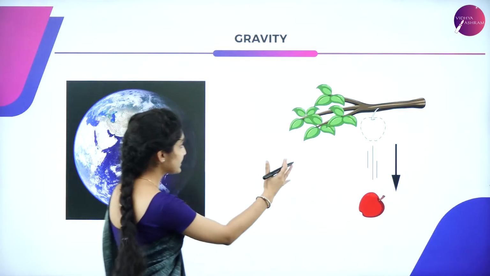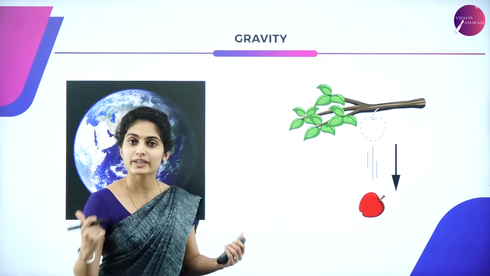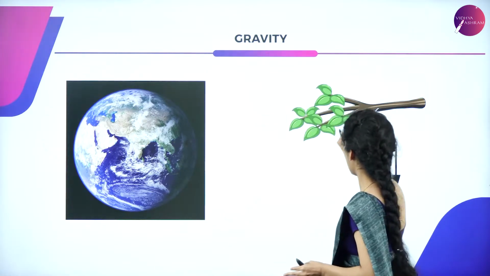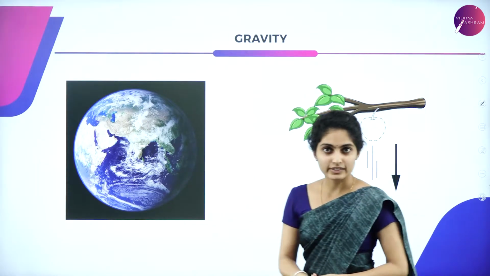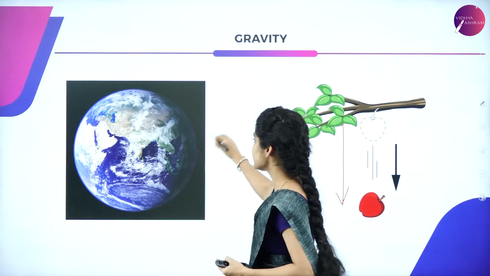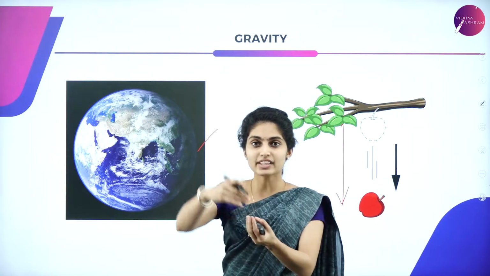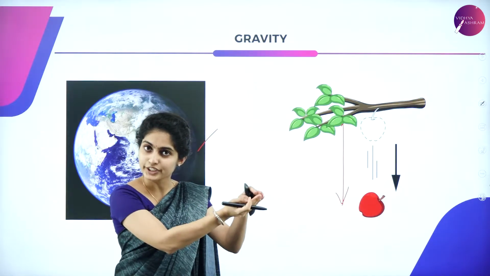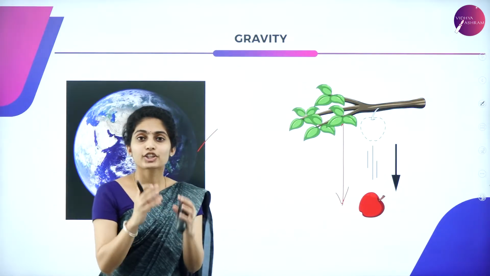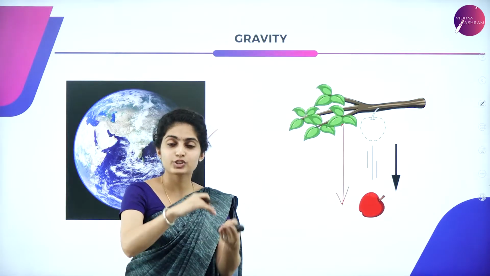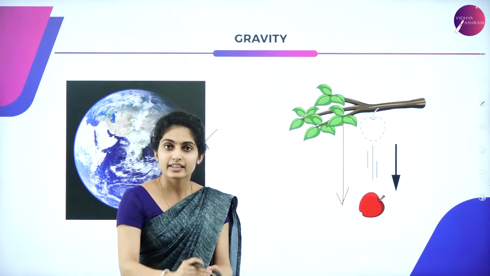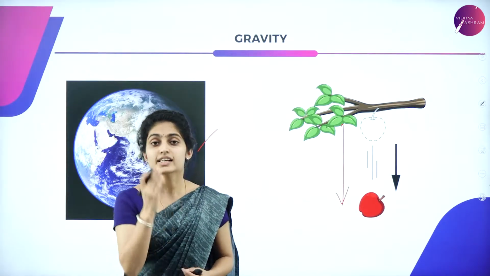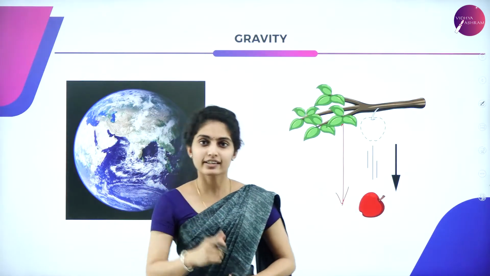For example, by looking at this image itself, you can conclude what gravity is. It is nothing but an apple falling downwards. It is falling downwards to the earth, right? So gravity is acting downwards with respect to the object as well as the earth. The action of an object downwards towards the earth, that is, there is a force of attraction between that object and the earth. Such a force is said to be gravity.